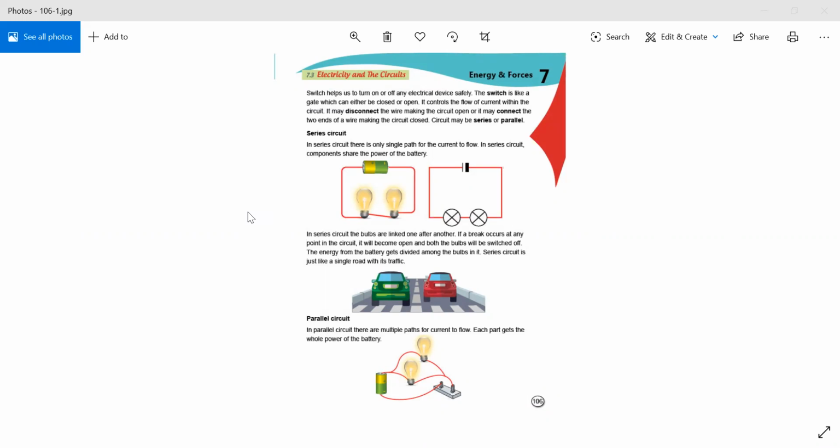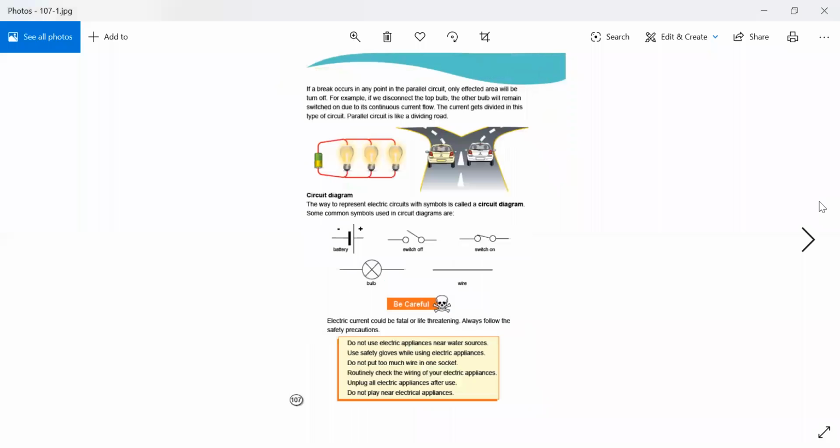What is a parallel circuit? In a parallel circuit, there are multiple paths for current to flow. Each part gets the whole power of the battery. Moving to page 107.